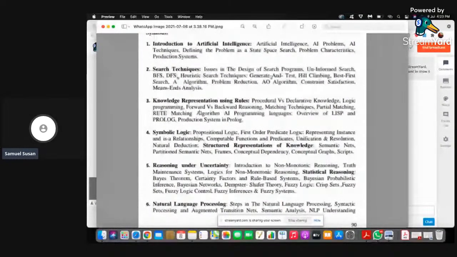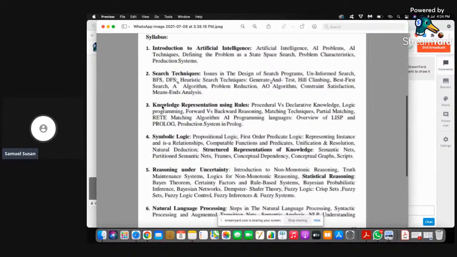Better you go with the fourth chapter where we come with symbolic logic. In this topic, the important topics are the resolution theorem. First of all, propositional logic, where we can find problems like the Marcus problem. When the statements are given, we write them as propositional logic statements, and we are able to answer questions. So the best example is the Marcus problem, which we come across in propositional logic.